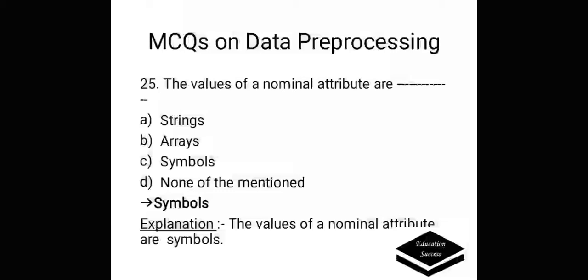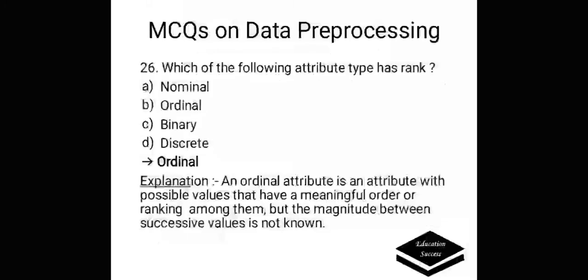The values of a nominal attribute are A. Strings, B. Arrays, C. Symbols, D. None of the mentioned. Correct answer is symbols. The values of a nominal attribute are symbols. Which of the following attribute types has rank? A. Nominal, B. Ordinal, C. Binary, D. Discrete. Correct answer is ordinal. An ordinal attribute is an attribute with possible values that have a meaningful order or ranking among them, but the magnitude between successive values is not known.